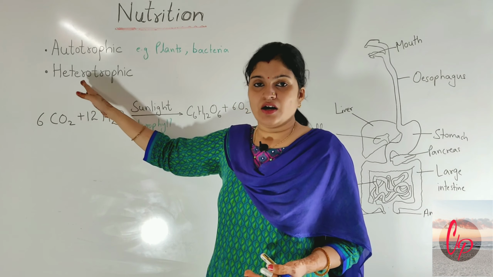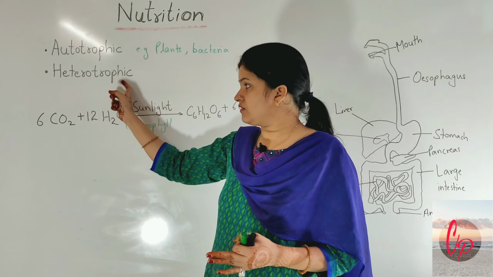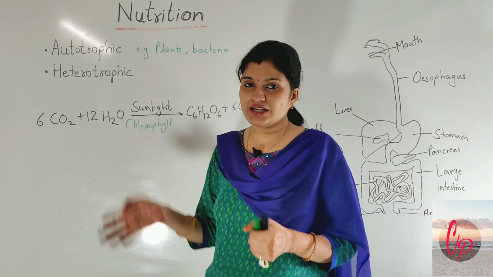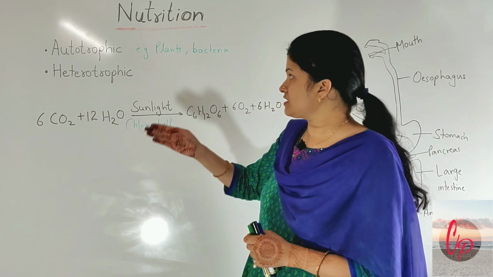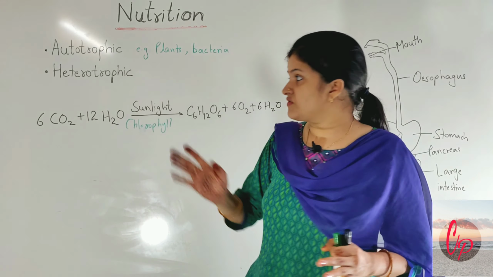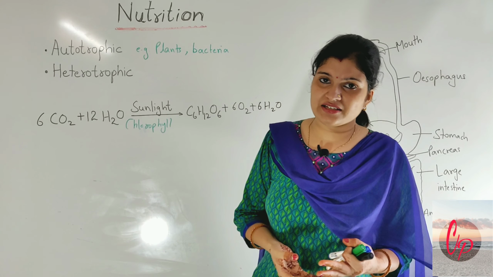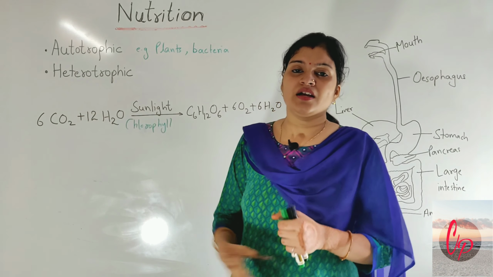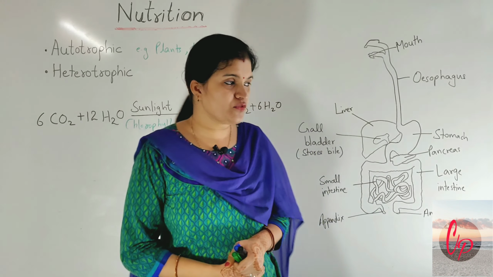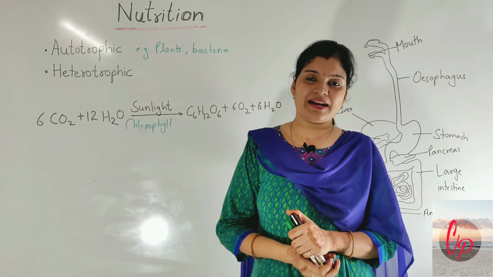Hetero means other, and trophic means for the process of nutrition, or basically nutrition is there for the word trophic. So we human beings come under this category only. Basically, some plants and bacteria are the two groups of organisms which come under autotrophic nutrition. Otherwise all the other creatures present on the earth show heterotrophic nutrition. So let's talk about the organisms which come under heterotrophic nutrition. Let's start from the smaller or simpler organisms.